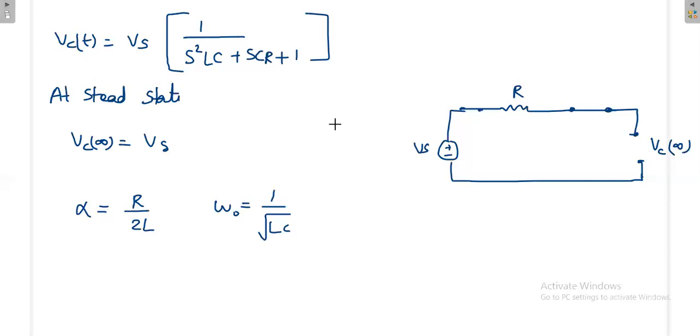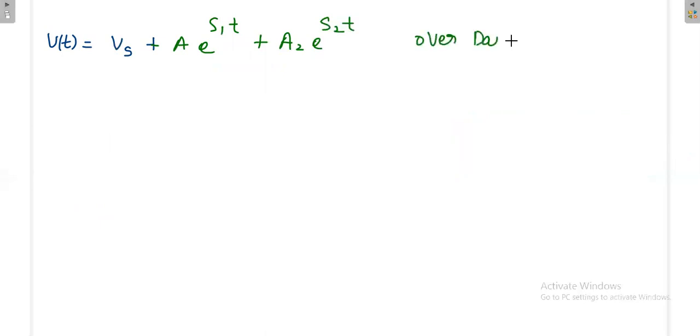Finally the response is like this: V(t) is equal to Vs plus A1 e power s1t plus A2 e power s2t. This is the overdamped system, when alpha is greater than omega naught.